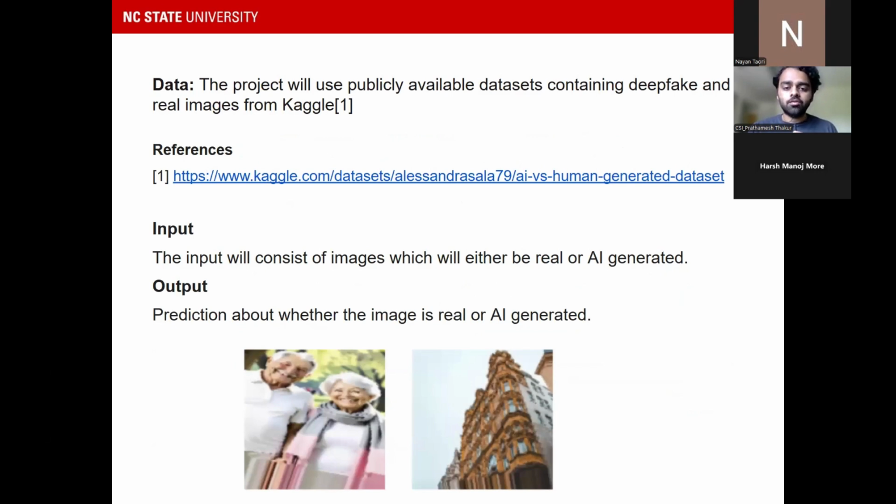The data which we've used is publicly available from Kaggle. It contains about 15,000 images, and the input will consist of images which are either real or AI generated. After feeding it, the model will predict whether the image is human or AI generated.